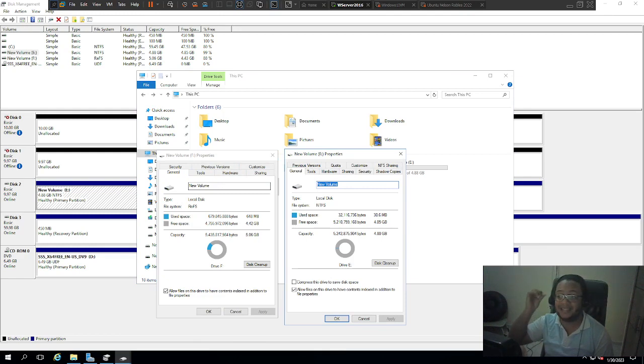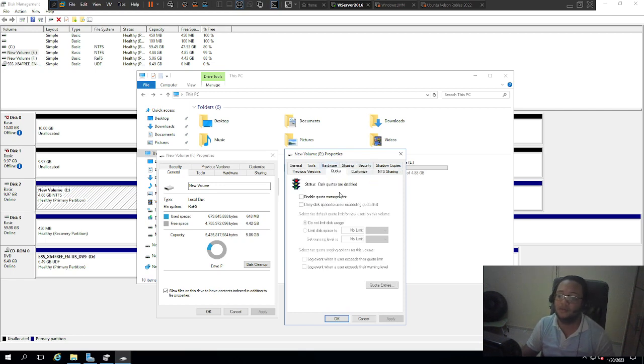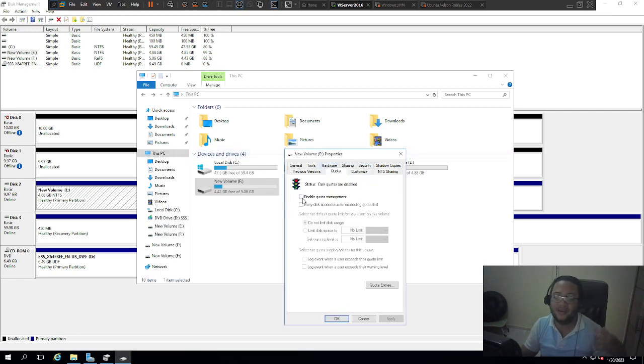So you can't even NFS share a ReFS volume. You can't even share it. But the NTFS one, we can do quota. So we're going to go to quota on that. We're going to click on this and read whatever this says because I'm just eyeballing it. We click on quota and then we enable the quota. We need to enable quota management. And if we click on that, this is pretty intuitive.